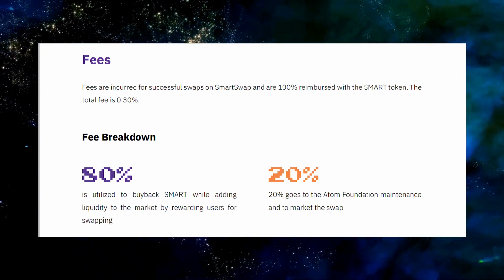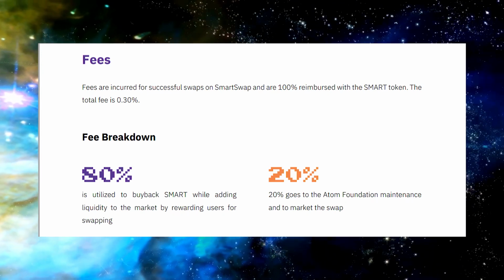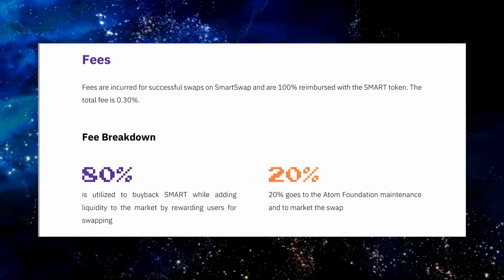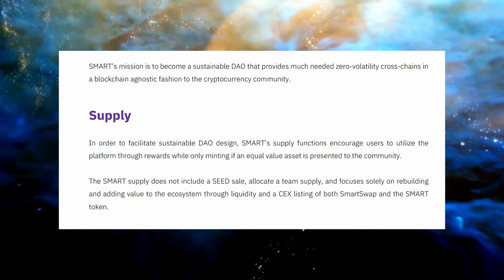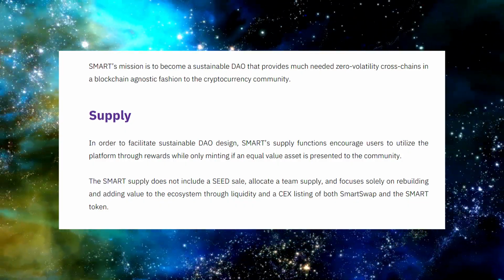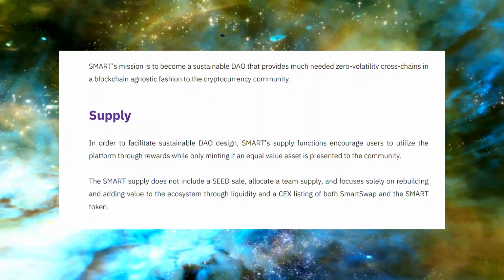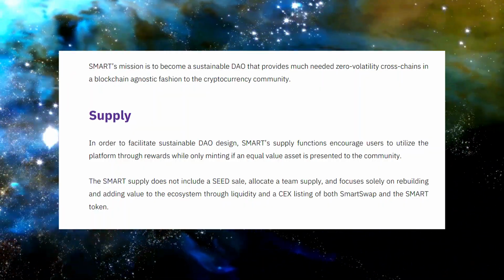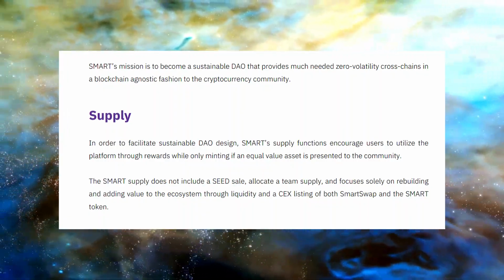The breakdown is such that 80% is utilized to buy back Smart, while adding liquidity to the market by rewarding users for swapping. The remaining 20% goes to the Atom Foundation maintenance and to market the swap. The mission of SmartSwap is to become a sustainable DAO that provides much needed zero volatility cross-chains in a blockchain fashion to the cryptocurrency community. Hence, the token supply functions encourage users to utilize the platform through rewards while only minting if an equal value asset is presented to the community. This is mainly aimed at facilitating a sustainable DAO design.